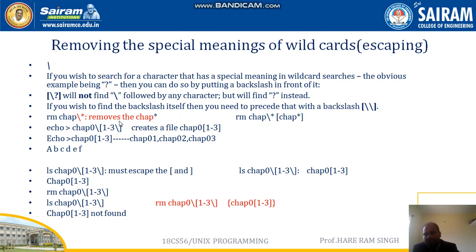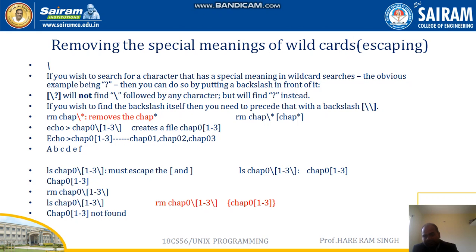Now, suppose we have a file called chap star. If you write simply rm chap star, it will remove so many files, because star can match so many characters.